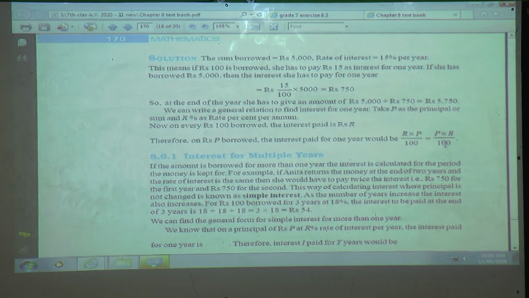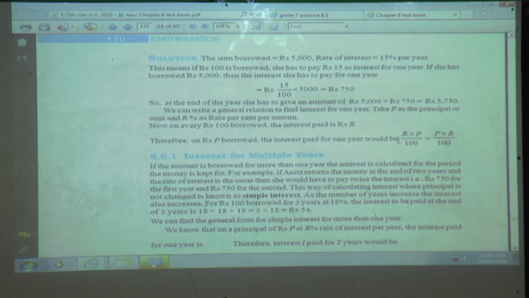So in this way we can find out what amount they have to pay to the bank in the form of interest. We calculated 750 rupees as interest per annum, at the rate of interest of 15%, and the principal was 5,000 rupees.